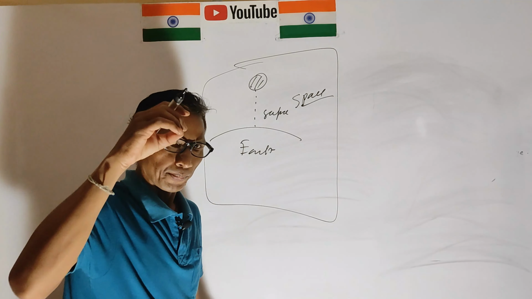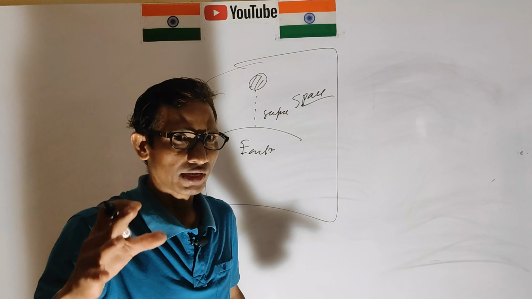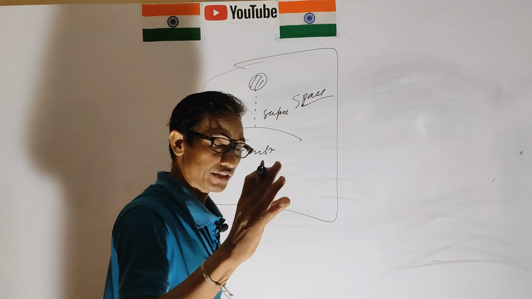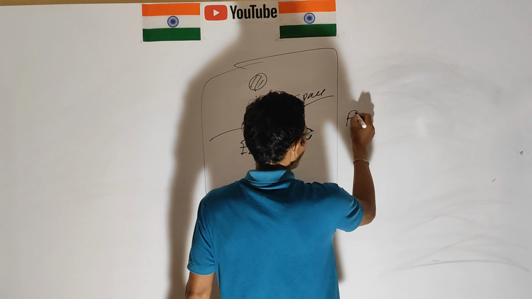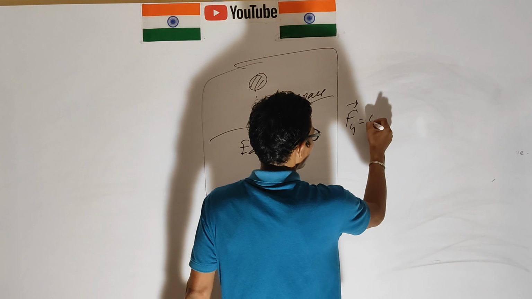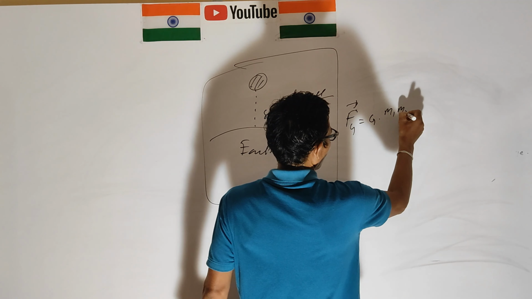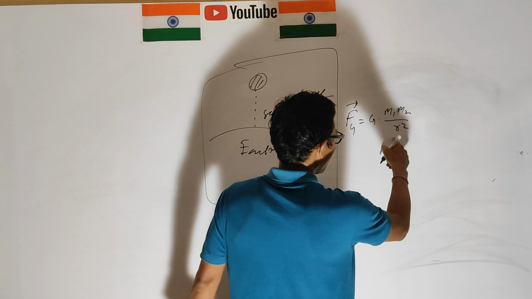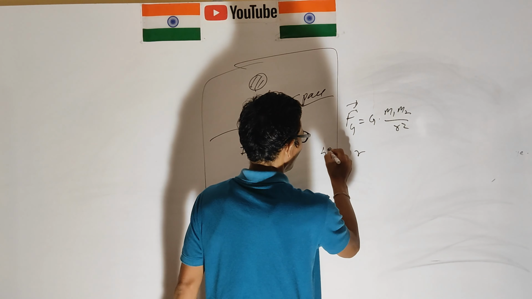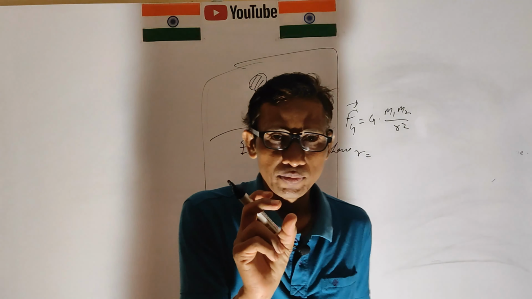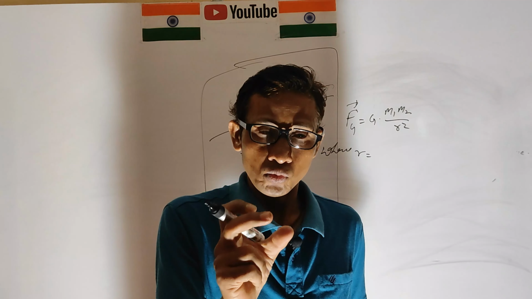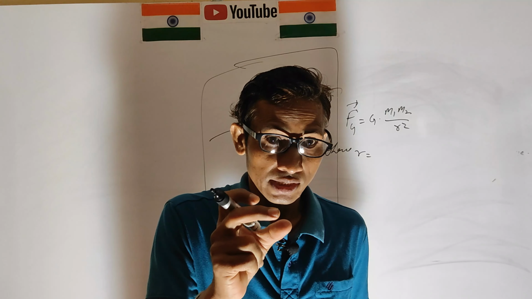When two bodies are present in space, what is their universal gravitational force? Universal gravitational force is G m1 m2 by r square. What is r? r is the distance between two bodies, center to center.